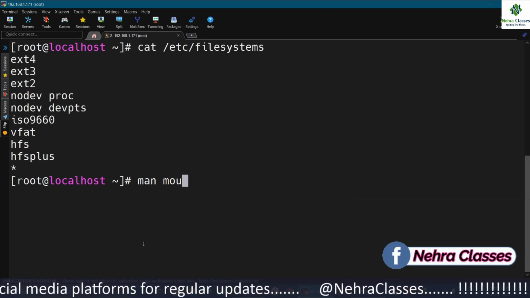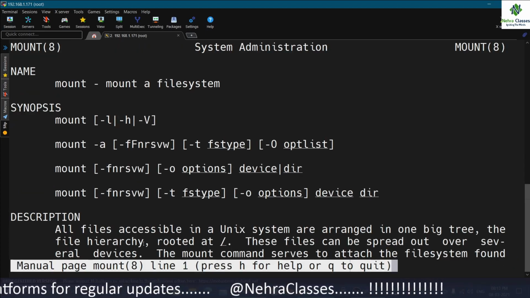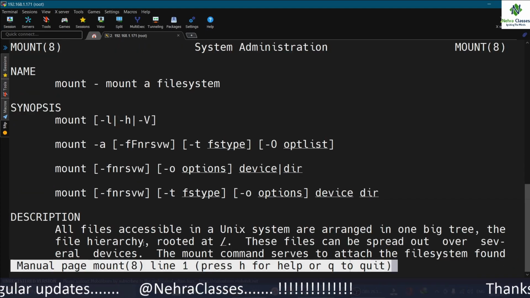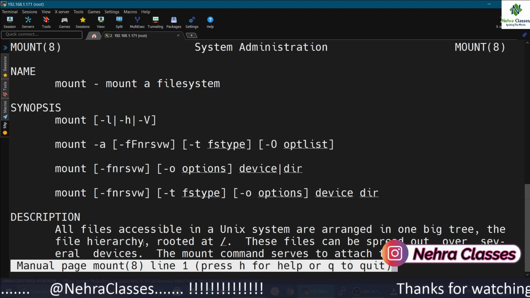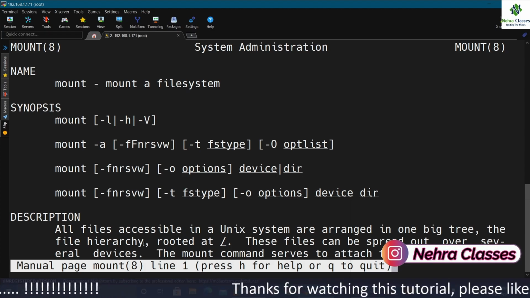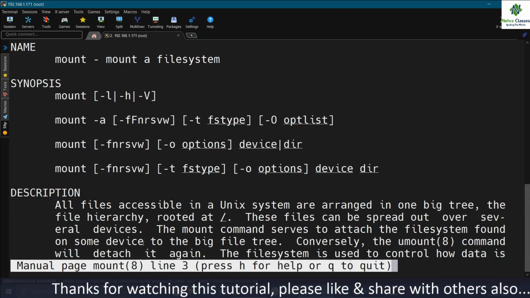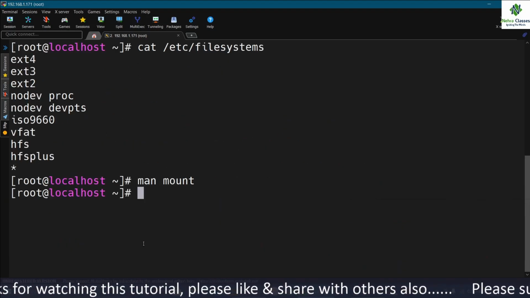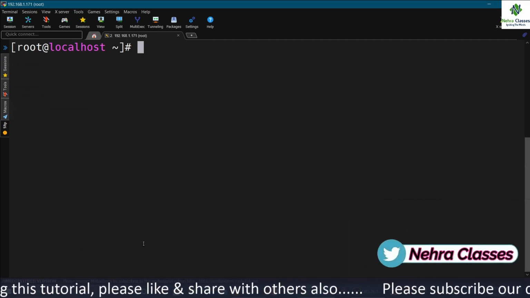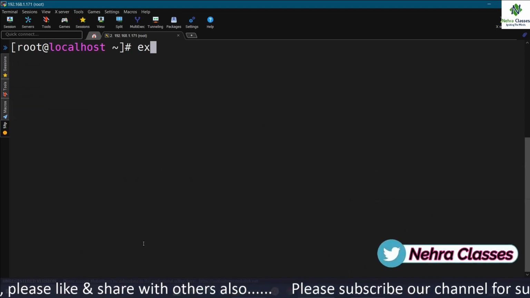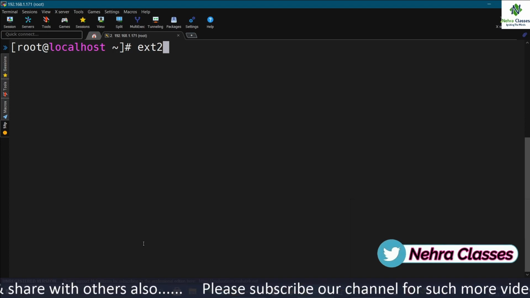If you execute the man mount command, it will show you the help manual of the mount command, and here you can see the details about this mount command. The commonly used file systems are ext2, ext3, ext4 and xfs. So first I will talk about ext2 and ext3.